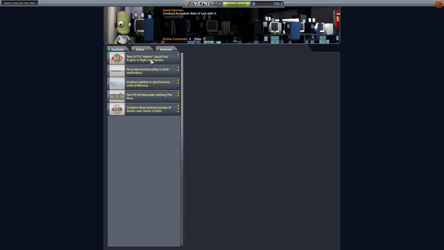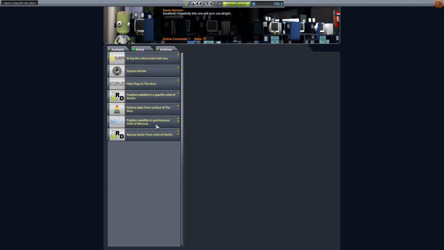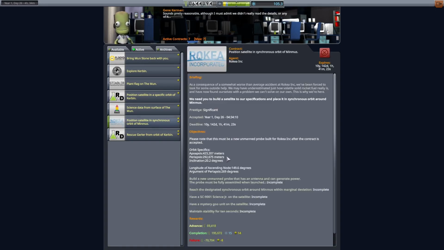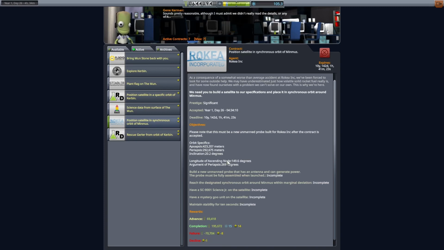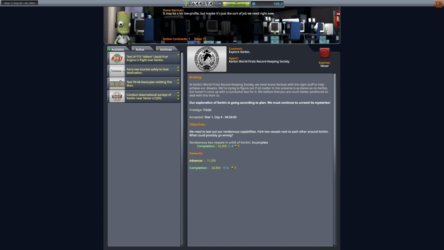Ferry tourists. Yeah, we could do that. Let's grab that one. So, yeah, they want a satellite. Oh, in a synchronous orbit. That's going to be interesting. Okay. So they want a mystery goo. They want Science Junior. Reach designated synchronous orbit. Okay, that's not too bad. We can probably do that, but we're not going to do that this time. We're going to do that next time. They also, oh yeah, we also have that. Okay, so we'll figure it out.